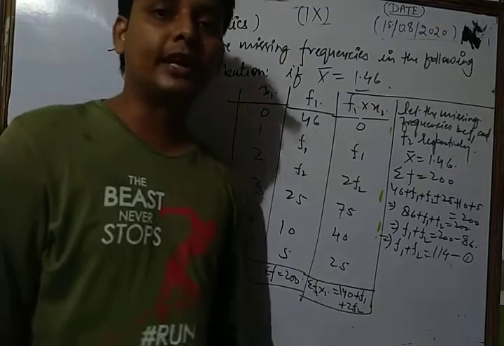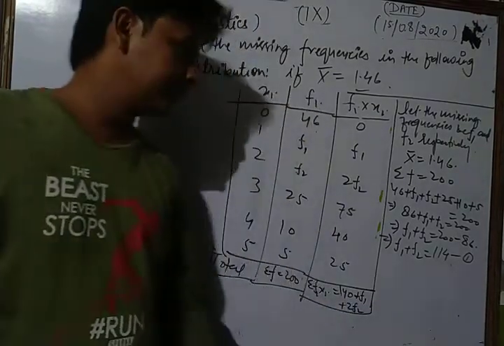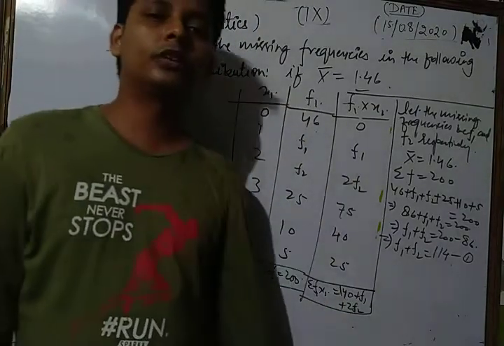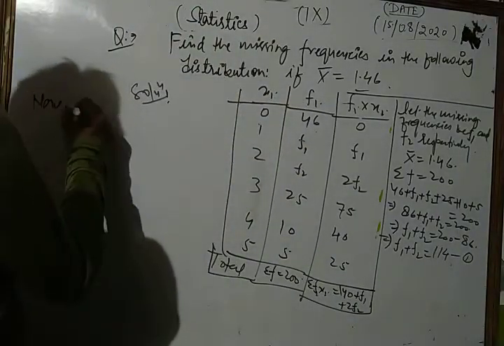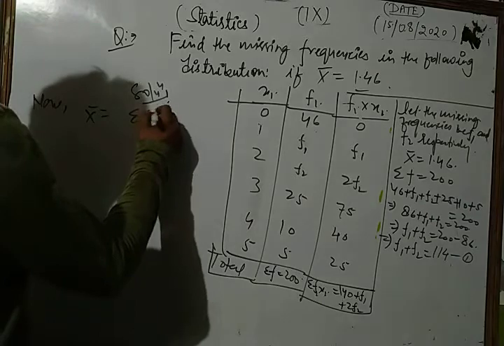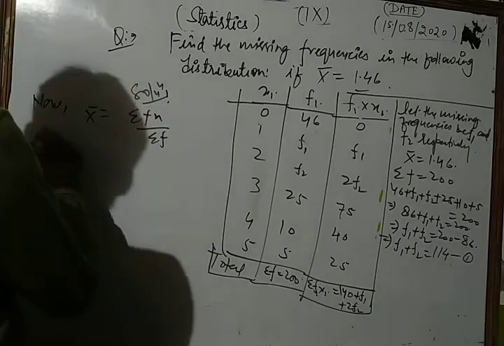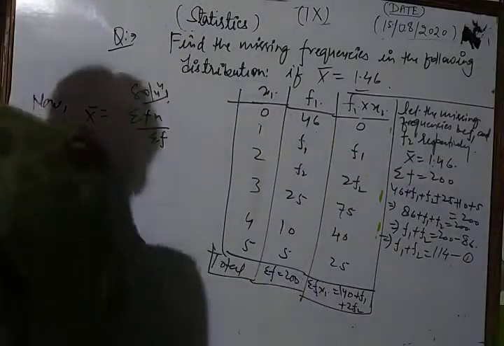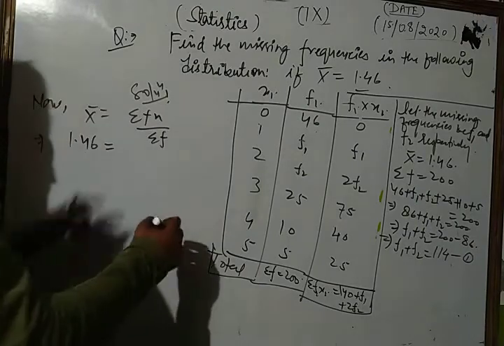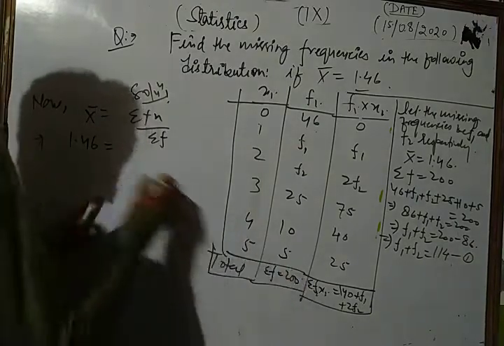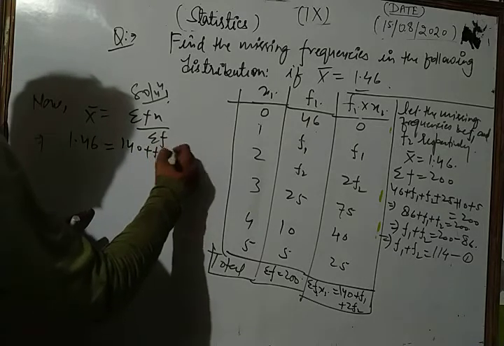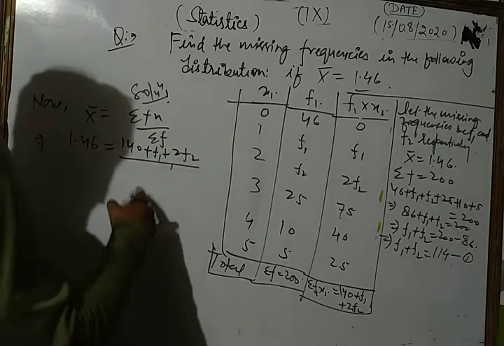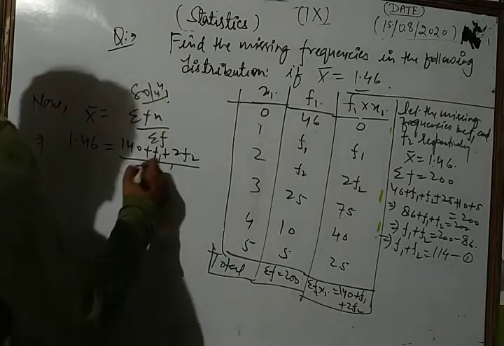Now what we do, dear students? Now we apply the formula for the mean of the frequency distribution. Mean is equal to sigma fx upon sigma f. Here the mean is 1.46, so 1.46 is equal to sigma fx, which is 140 plus f1 plus 2f2, upon the sum of observations, which is 200.